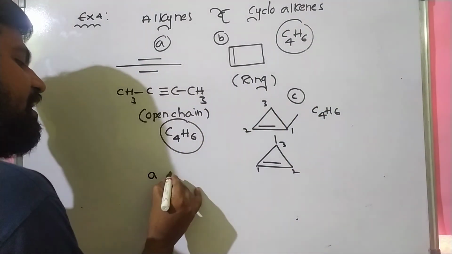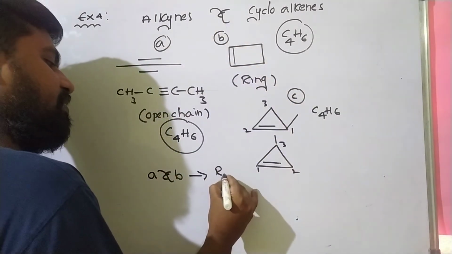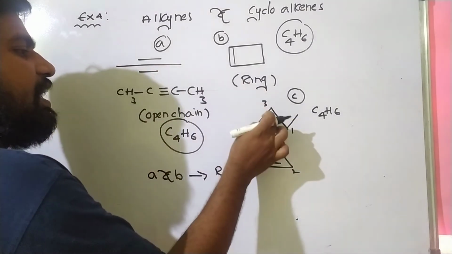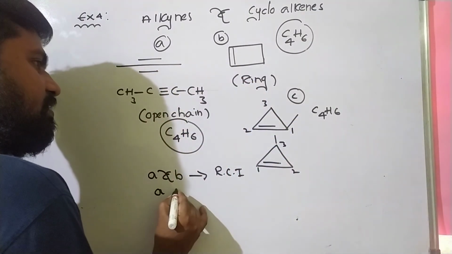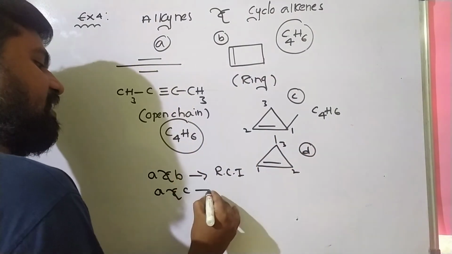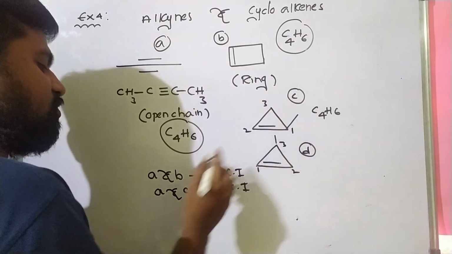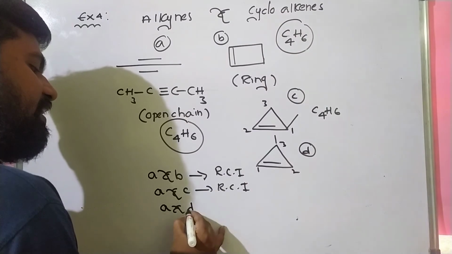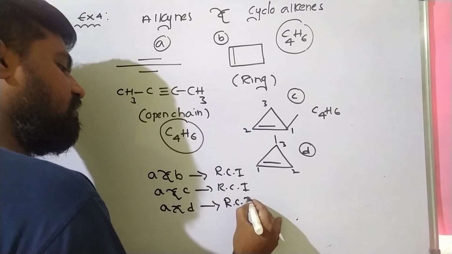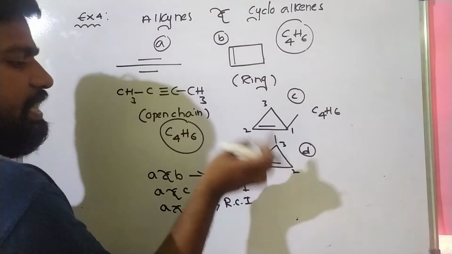So A and B are ring chain isomers. A and C are also ring chain isomers, and A and D are also ring chain isomers, because this is the open chain and this is the ring.